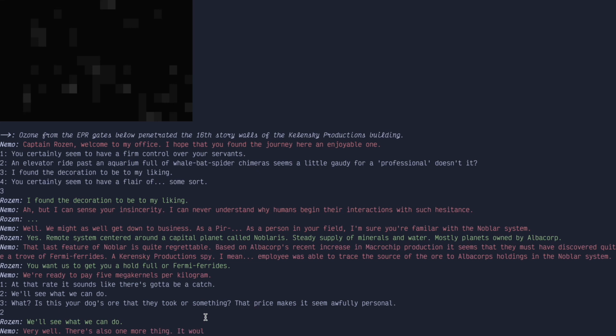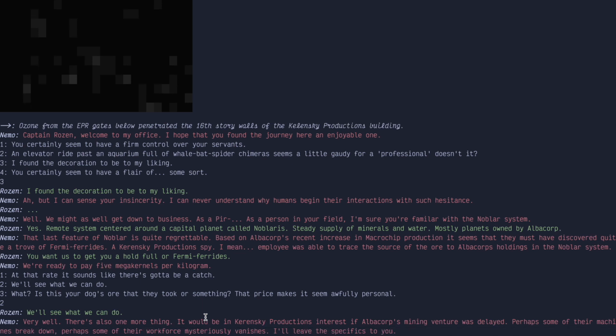Very well. There's also one more thing. It would be in Kerensky Productions' interest if Albacorp's mining venture was delayed. Perhaps some of their machines break down, perhaps some of their workforce mysteriously vanishes. I'll leave the specifics to you. I'm a thief, not a demolitionist. I'm not going to run a sabotage mission for you.